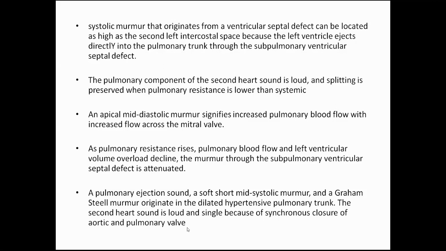Sir, anything you would like to add in this? This is a DORV with subpulmonary VSD. It is the Taussig-Bing anomaly. We call it the Taussig-Bing anomaly. That means all the features will be like a TGA. It is actually a TGA.